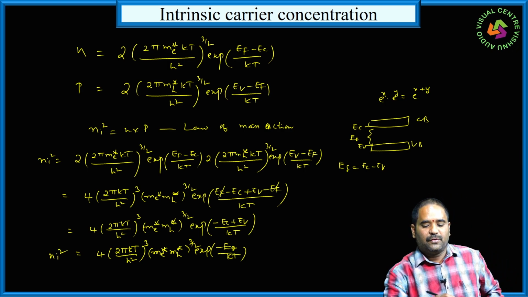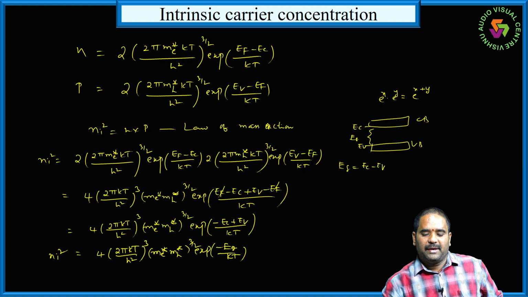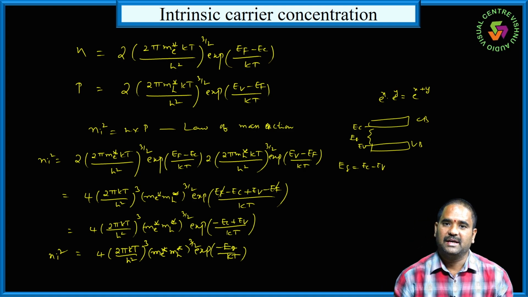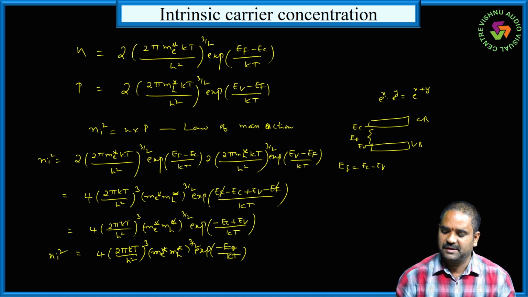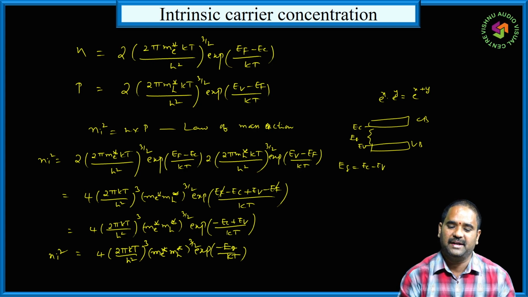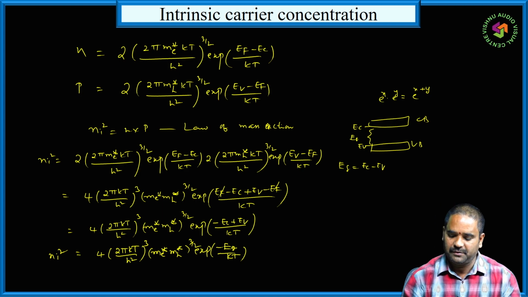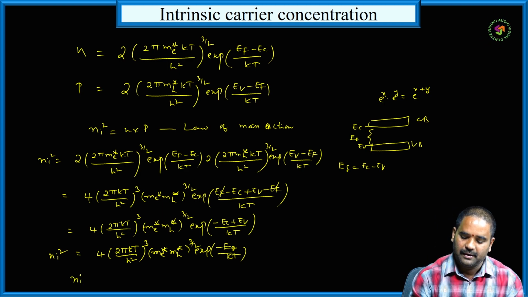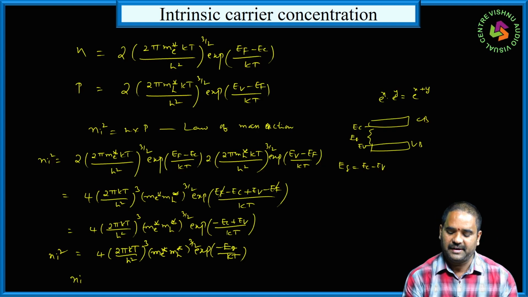ni² is equal to 4 into (2πkT by h²) to the power of 3, (me* mh*) to the power of 3/2, exponential of minus Eg by kT. This is for ni². But we are deriving intrinsic carrier concentration, so we have to take ni only. ni is the carrier concentration of intrinsic semiconductor.